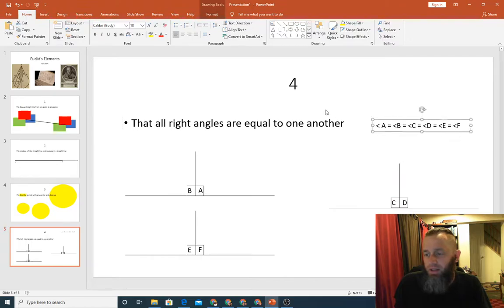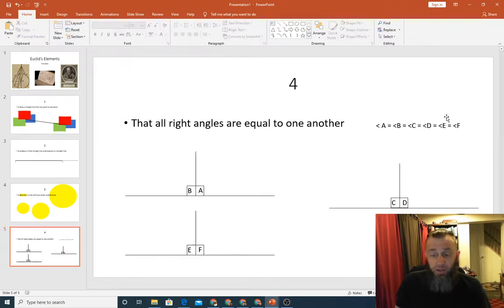So what this bit right here, this is what Euclid is trying to say with postulate 4. He says, you just need to grant me that if A and B and C and D and E and F are all right angles, then they're all equal to each other. Okay, that does actually seem very reasonable. It intuitively makes sense to me that they would all be. But again, notice that Euclid is saying he can't actually prove it. He's pretty sure, and he needs you to grant it to him. With all of that said, here we go.